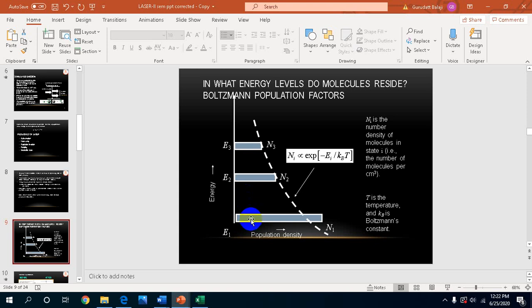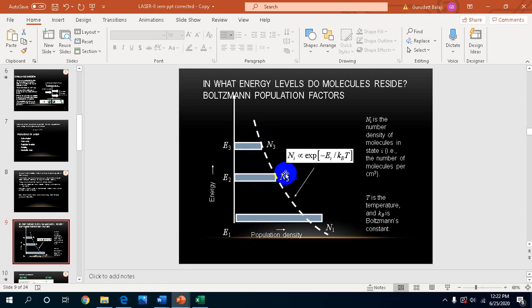We take three energy levels E1, E2, E3, in which N1, N2, N3 are the number of atoms present in each energy level. When I supply the energy, the atoms present in the E1 state absorb the energy and get excited directly to the E3 state. E3 is the highest excited state, in which the lifetime of an atom is very short. So atoms quickly make the transition from E3 to E2.